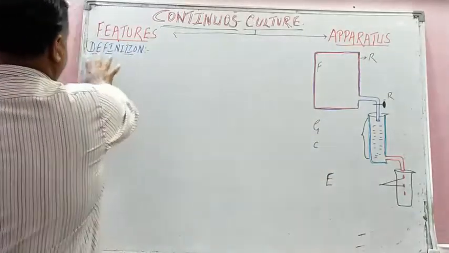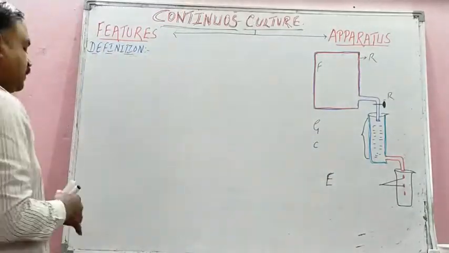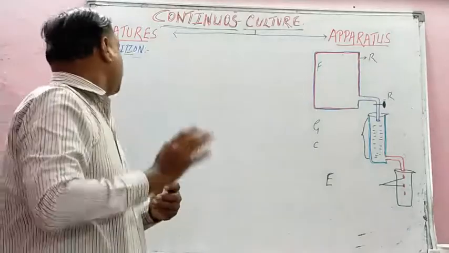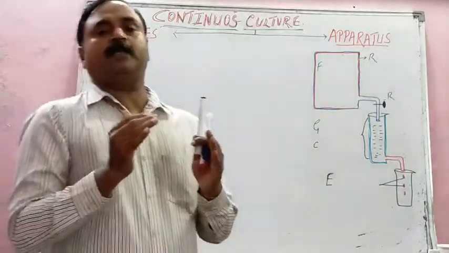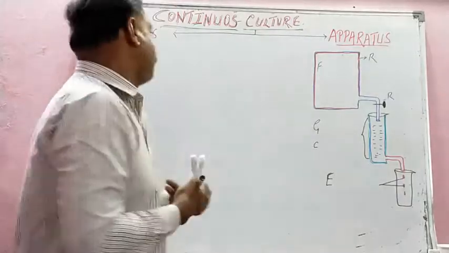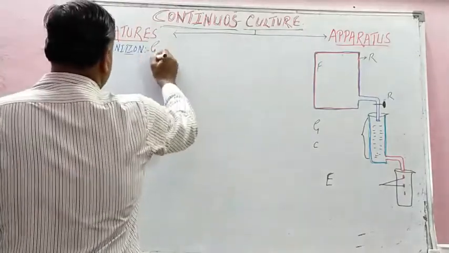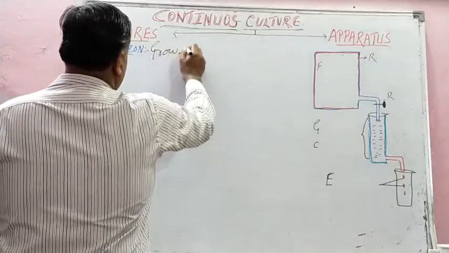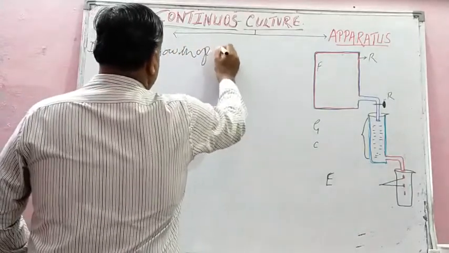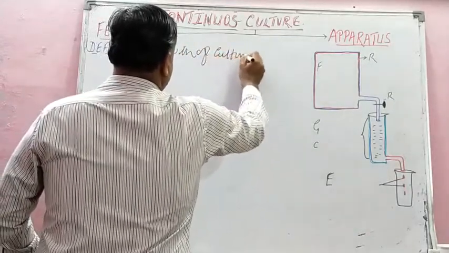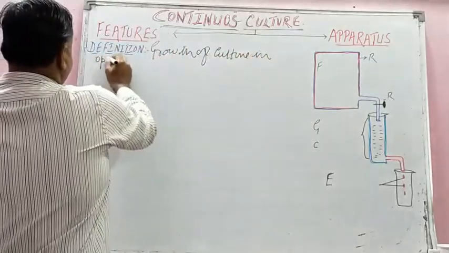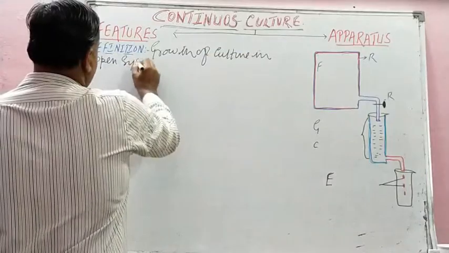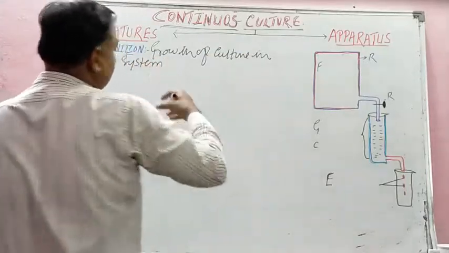So the first feature is definition itself. First feature is what, student? Definition itself. How we define continuous culture? It is the growth of the culture in an open system. There you have seen conical flask was closed.